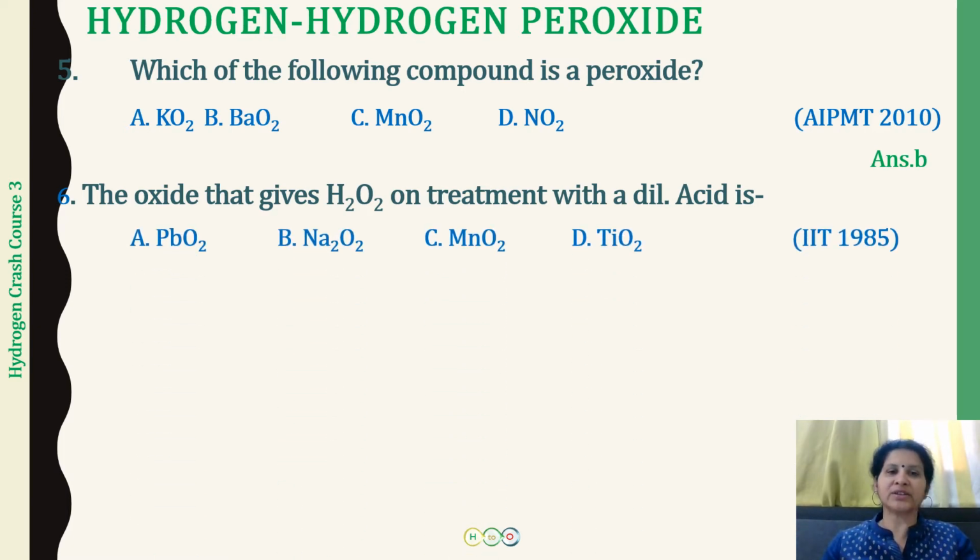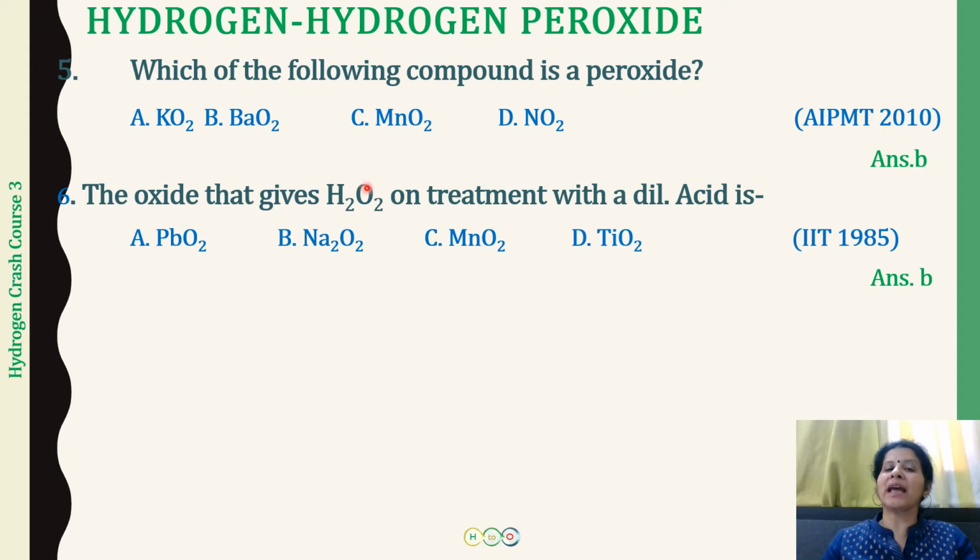Now the next we have is: the oxide that gives H2O2 on treatment with a dilute acid is PbO2, Na2O2, MnO2, TiO2. IIT 1985, this question was asked. Well, if you just check on the preparation of hydrogen peroxide, the correct option is going to be sodium peroxide. So sodium peroxide reacts with dilute acid, for example dilute H2SO4. On reaction, it is going to give us H2O2 plus sodium sulfate.